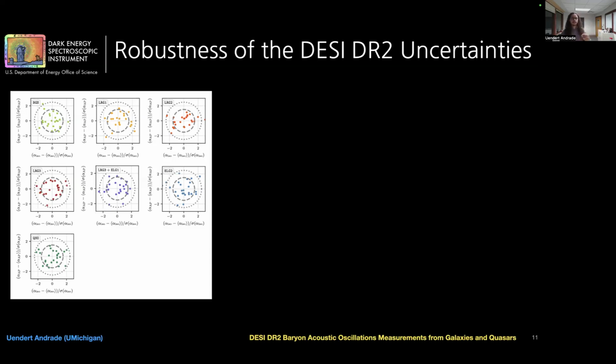In this plot I'm showing here, the scatter points represent individual mock realizations, while the dashed and dotted contours indicate the 1 sigma and 2 sigma confidence regions. So if our errors are underestimated, we would have seen many points outside these contours. On the other hand, if our errors are overestimated, most of the points would be tightly clustered in the center. Looking at these results, we see that the points are nicely distributed within the confidence contours here, indicating that our error estimates are well characterized.